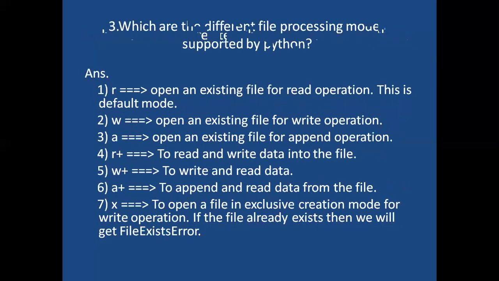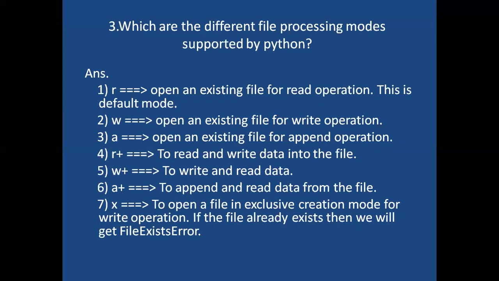Next question. Which are the different file processing modes supported by Python? We have so many modes available. If you want to write data inside the file, we have to go for one mode. If you want to read the data from the file, we go for another mode. If you want to append data inside the file, we go for another mode. Like that, we have multiple modes available inside Python. What modes are there? First one is r mode. r means open an existing file for read operation. It will open the existing file. This is the default mode.